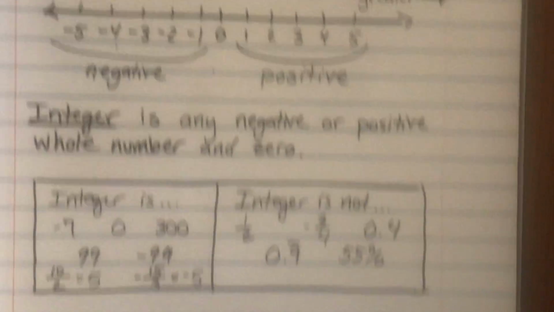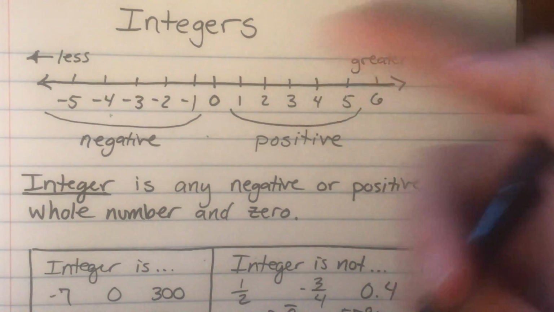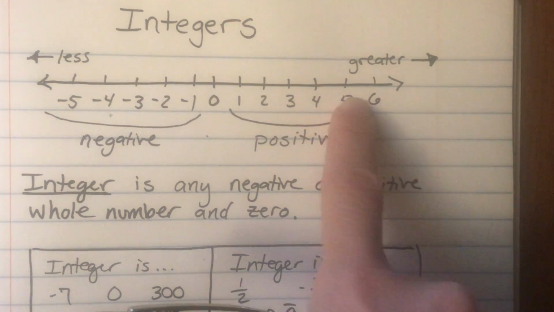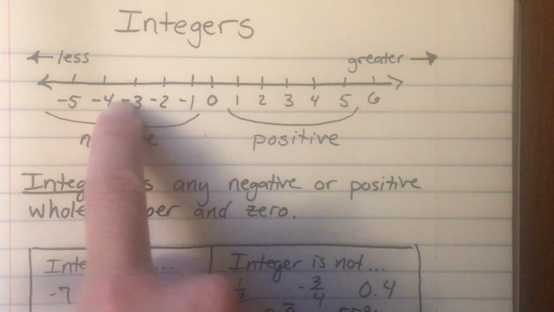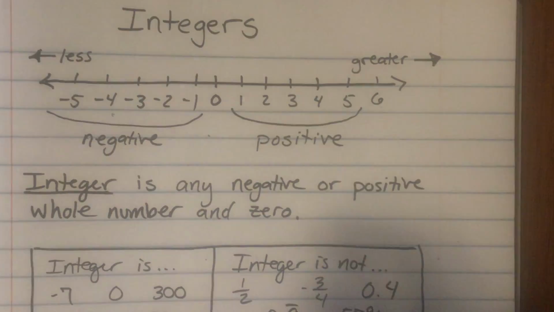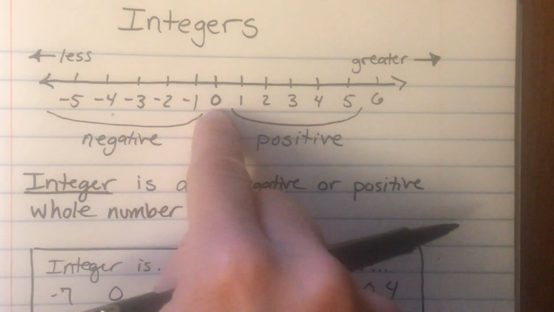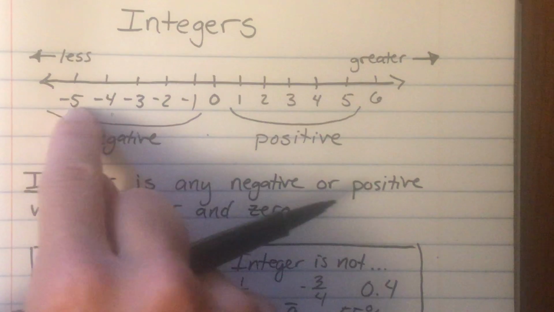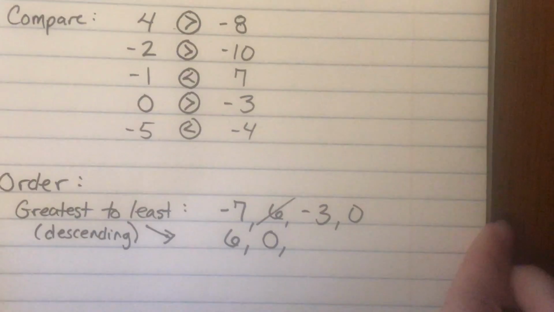And we could be looking at this on the number line. So 6 would be, of course, right here. We're going from greatest to least. So 6 is the first one we come to. Next, we're going to come to 0. Then we're going to come to any negative number that we need to. But again, it's going to be in the opposite order of what you think it is. So we're looking for 1s, 2s, 3s, 4s in that order.